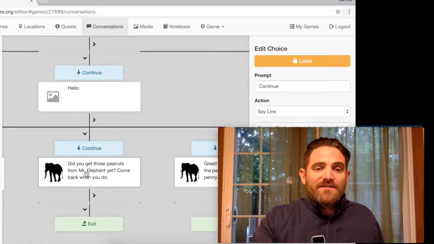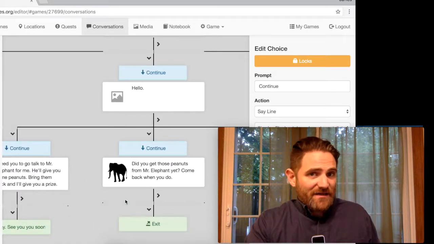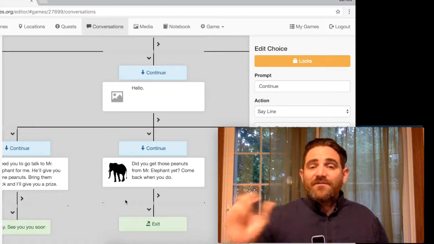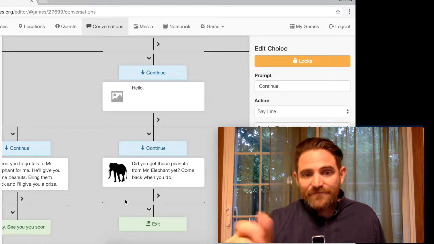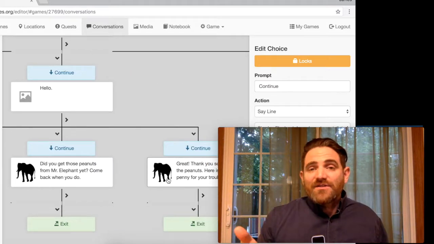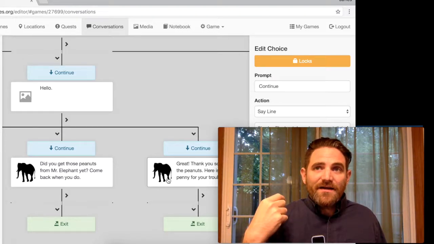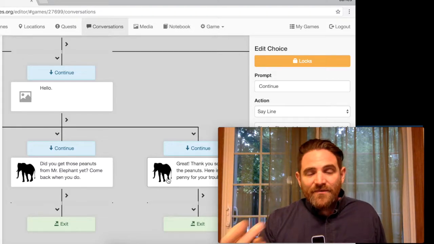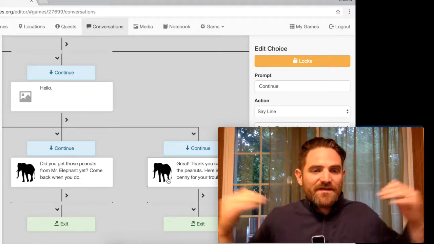Second one was if they've already gone on the quest but they haven't finished it yet, then the elephant gives a different text that reminds them to go on the quest. Hey, go get those peanuts for me. Come back when you do. And the last one was when they had finished the quest, the elephant said thanks, and then took the peanuts and gave a coin.